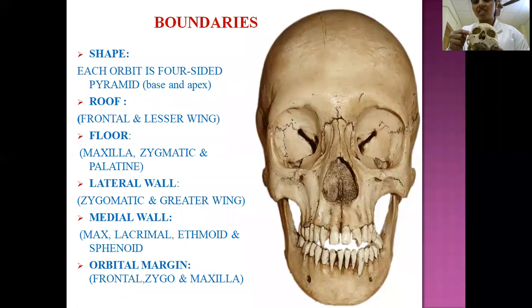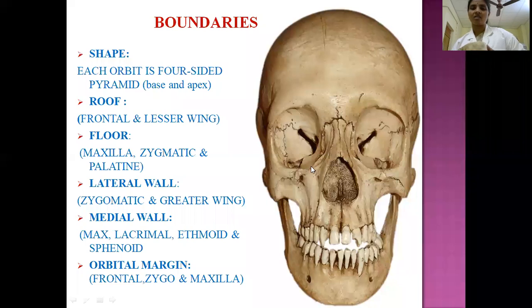Then the lateral margin of the orbit is formed by the zygomatic bone. So here the zygomatic bone, here you identify the cursor. This is the supraorbital margin, so it is formed by the frontal bone, whereas this is the lateral margin of the orbit formed by the zygomatic bone. So these two bones are interconnected by means of a suture. What is that? Frontozygomatic suture. Then this zygomatic bone articulates with the maxilla. So here the inferior orbital margin is formed by the zygomatic bone and maxilla.